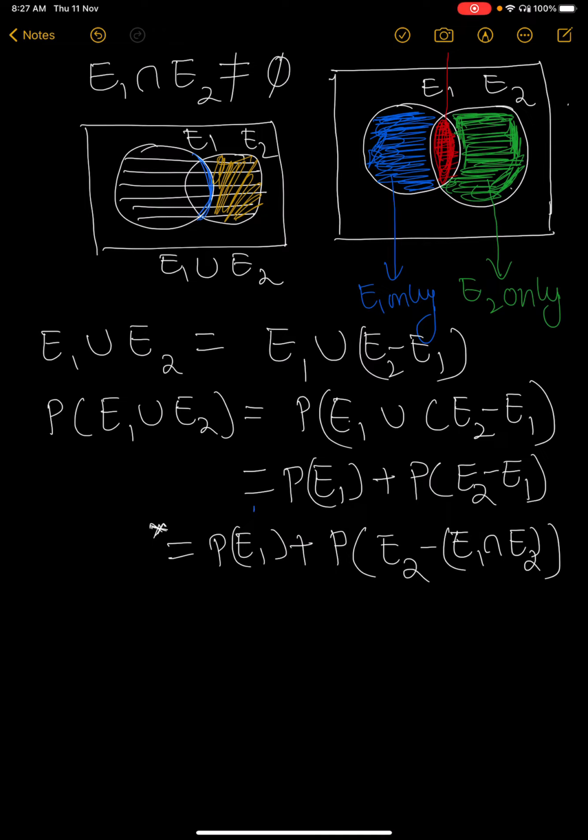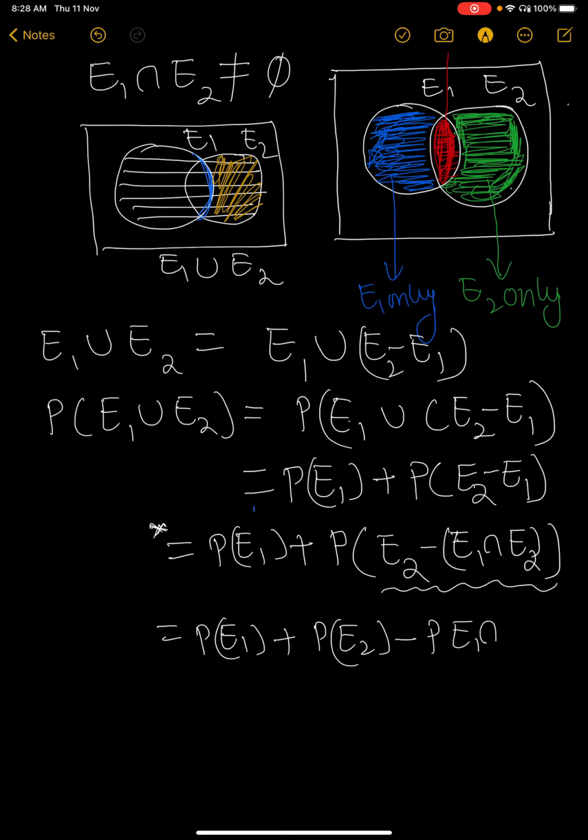Since E2 minus E1 is equal to E2 only, the meaning of this one is also E2 only. That is the reason we write it like this. Then automatically we have probability of E1 plus probability of E2 minus probability of E1 intersection E2.